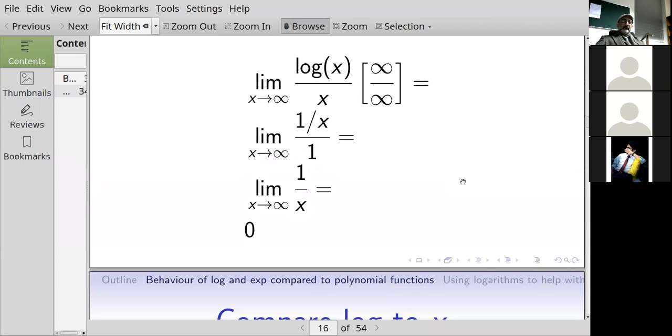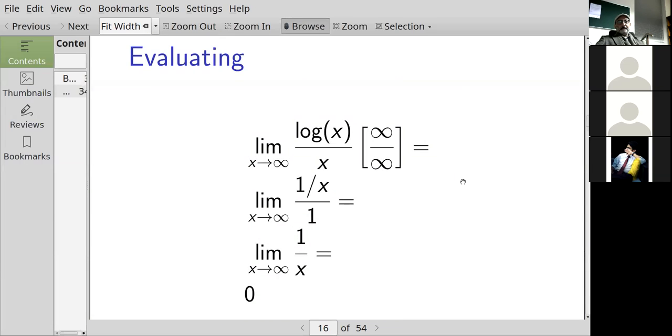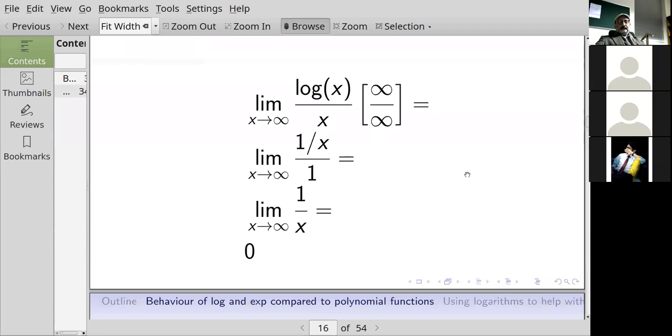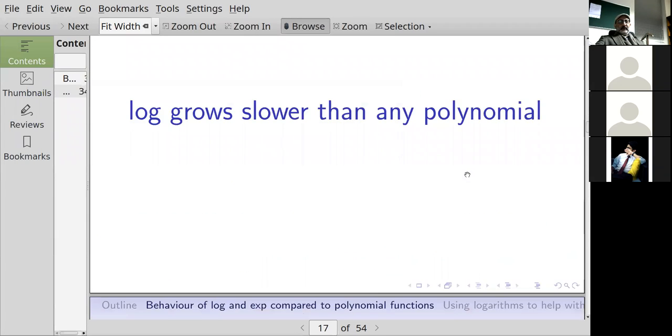Sir, is there another question? The log function is increasing only for positive values, right? The log function is increasing for all values for which it's defined. If you look at the graph from left to right, anywhere on the graph, the values of the logarithm are increasing. Okay, sir. All right.